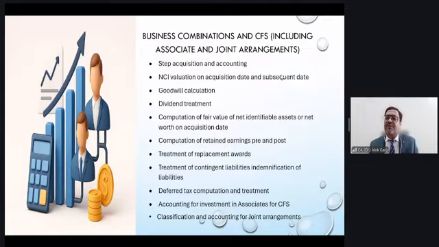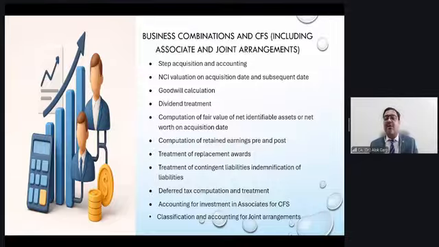NCI valuation on acquisition date and subsequent dates. When I talk about the acquisition date, NCI has to be measured by 2 methods: the proportionate interest in net asset method and the fair value method. So for every NCI, you have to see whether you are opting for the fair value method or the proportionate interest in net asset method.